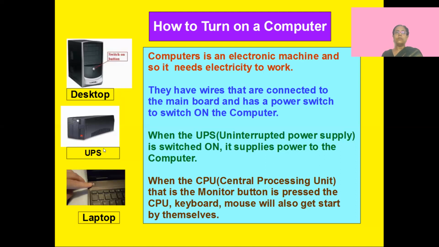So as I told you, the computers and electronic machines need electricity to work. So you have a switchboard. This UPS is connected to the switchboard. So switch on the switchboard and then switch on your UPS and then press this power button, and the computer and all the parts of the computer start working.